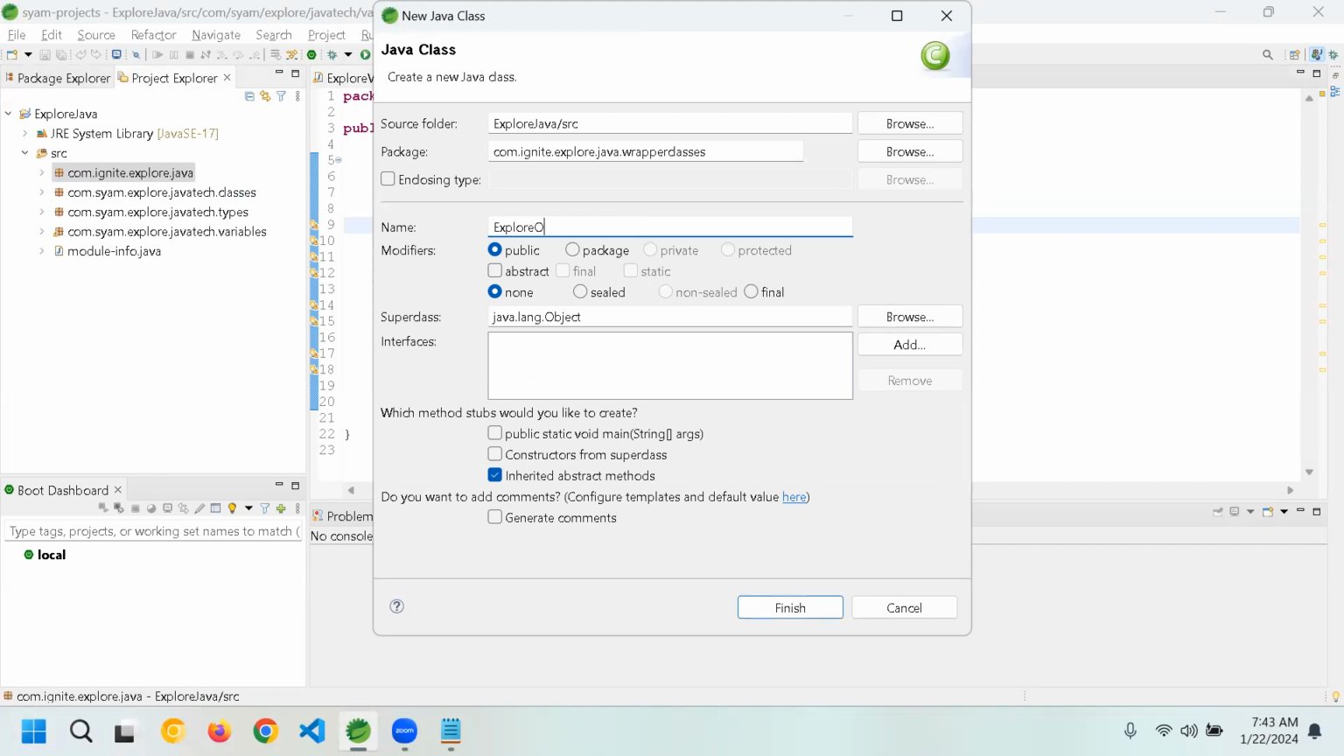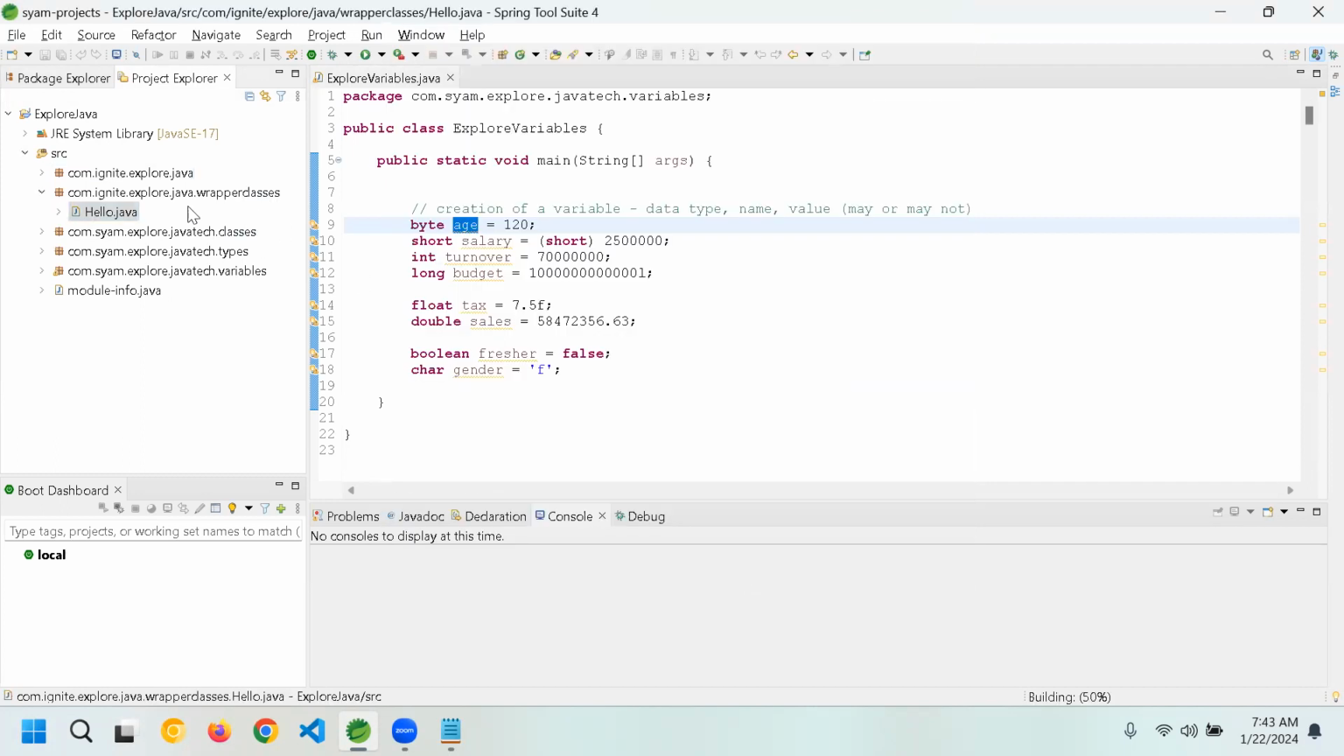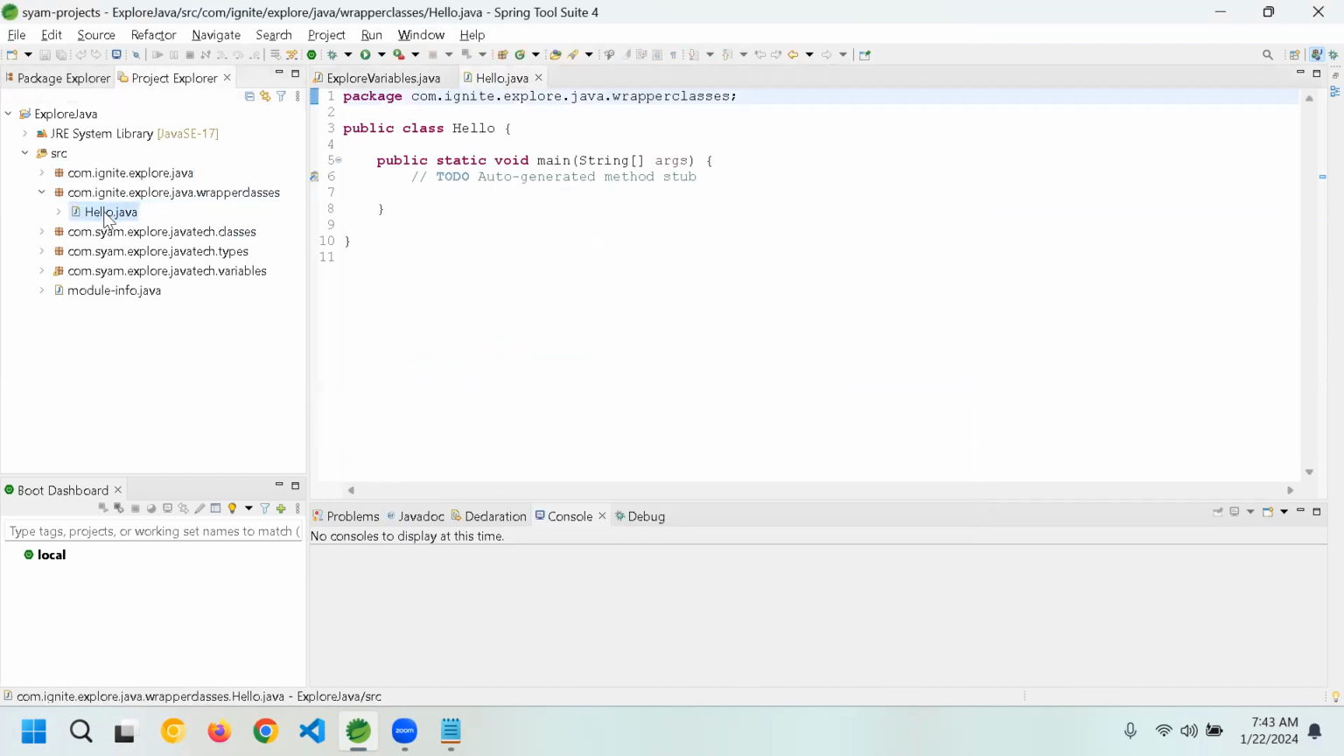Now I want to say explore object. I'll give it as my name. Instead of my name, welcome we have used, greetings we have used. Let's say hello. I'm just going to use hello here. I'm using a main method here for me to understand wrapper classes. Let's say finish. Now it has created a new package and a class is created.